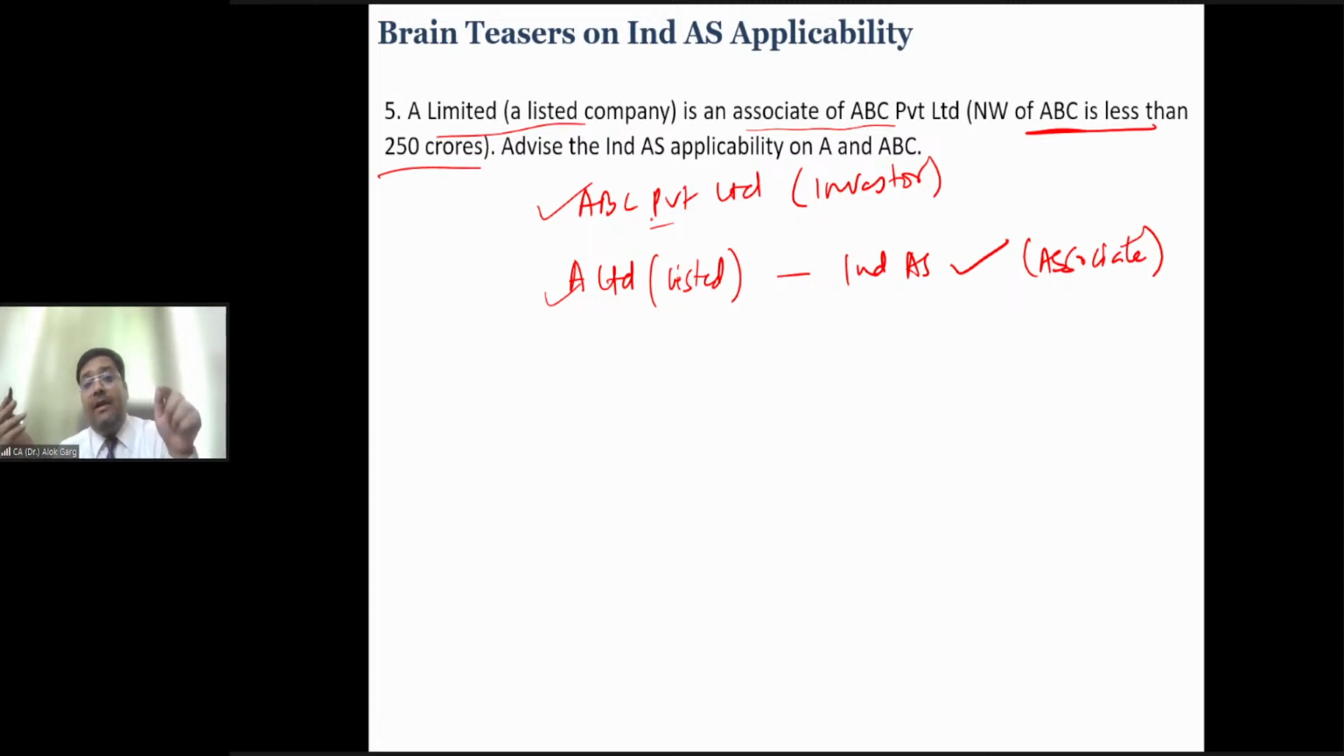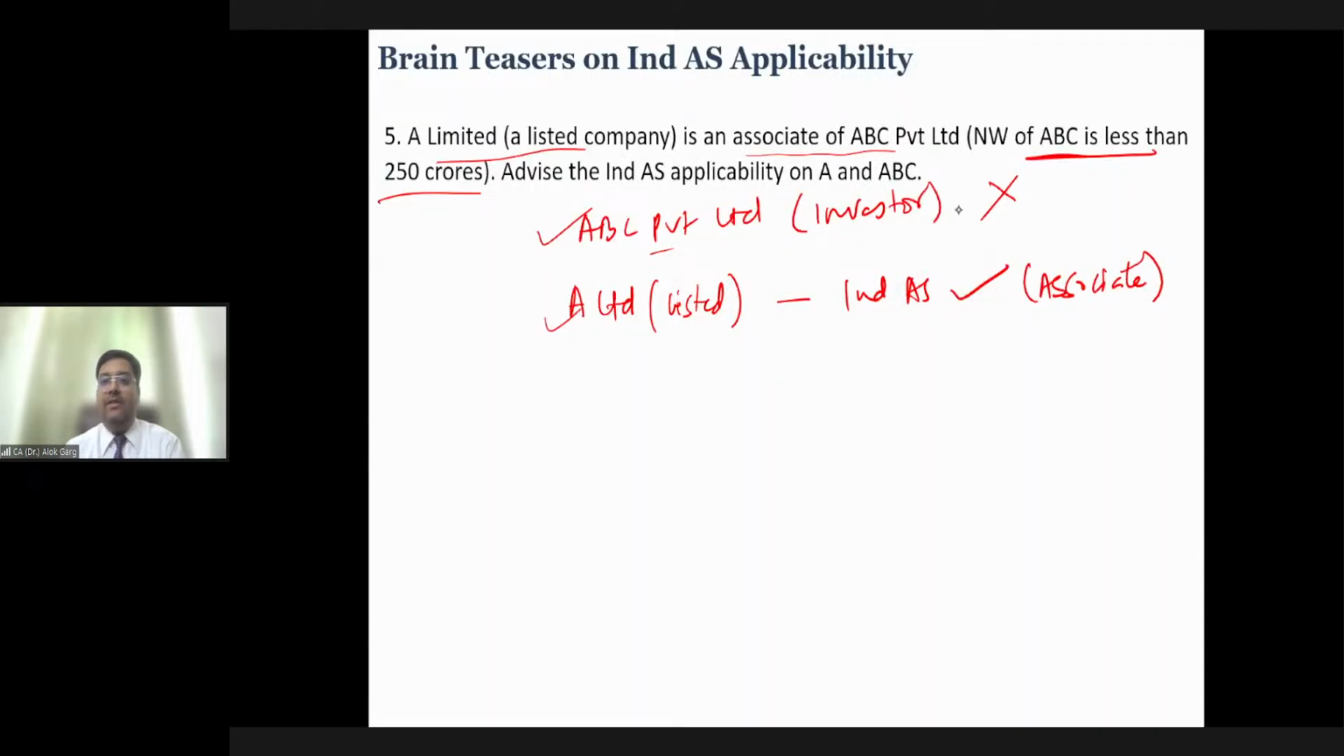If ABC Private Limited would have been the holding company or parent of A Limited, then Ind AS will be applicable to this private limited entity automatically. But in this case, Ind AS will not be applicable, right? So it will not be applicable automatically. Is that clear? Crystal clear. Ravinder is saying crystal clear.